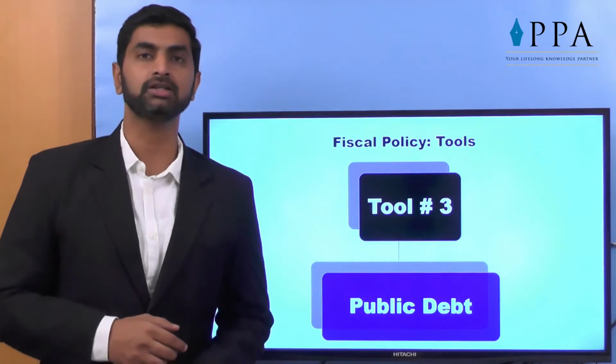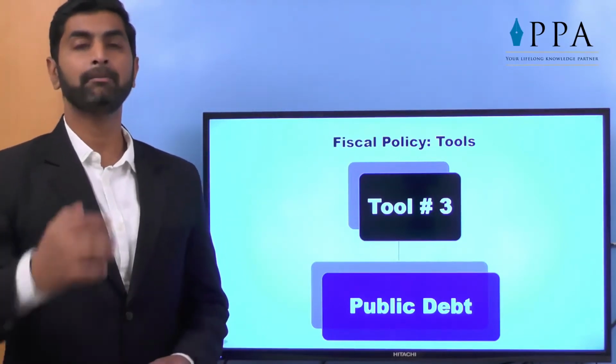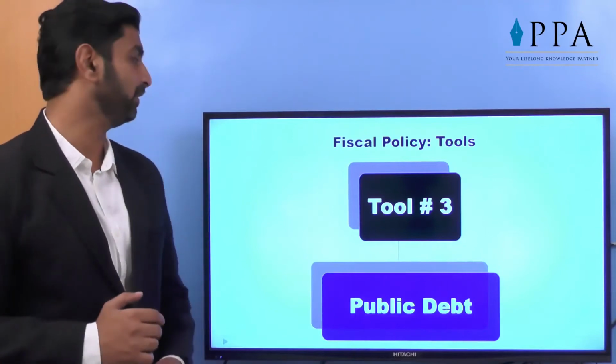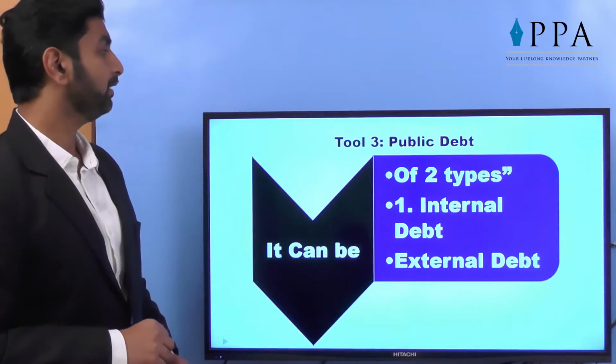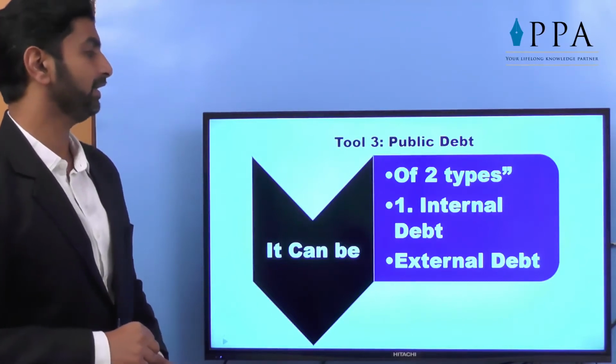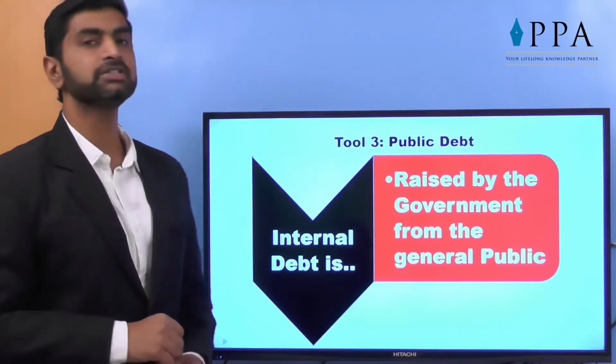Coming towards the third tool used by the government is public debt. That means the loans taken by government for the benefit of public. It is the kind of loan taken by the government. It can be of two types, internal debt and external debt. Internal debt is raised by government from general public.